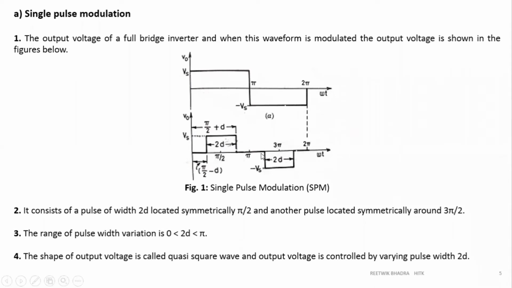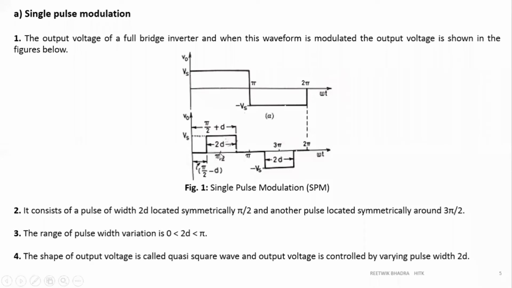We should generate a PWM in such a way that the output voltage also is a symmetrically spaced square wave of length 2D. So how will you create a symmetrically spaced square wave? This square wave should be such that the center will be pi by 2, right? This total is pi, half will be pi by 2, and in order to make this 2D symmetrical about this, obviously it should be placed in such a way that pi by 2 is the center. And over here another one should be 3 pi by 2. So another over here will be 3 pi by 2 center and 2D over here.